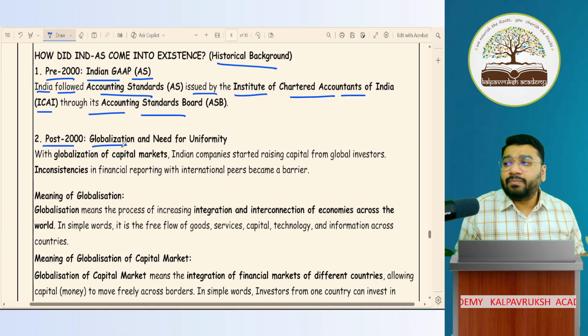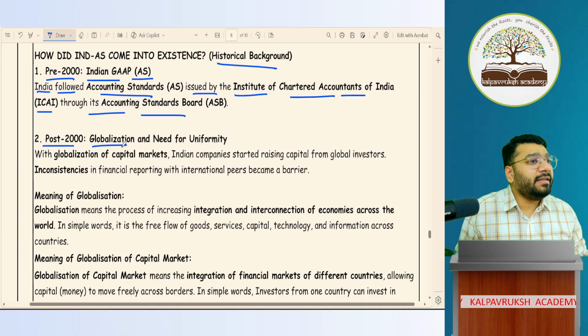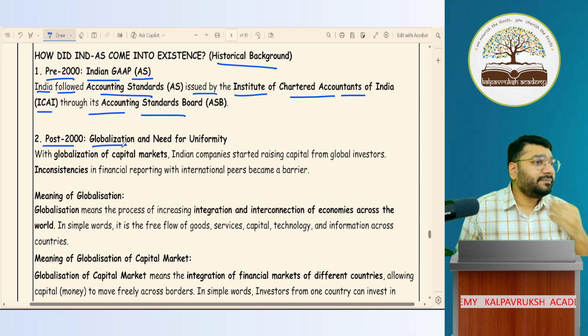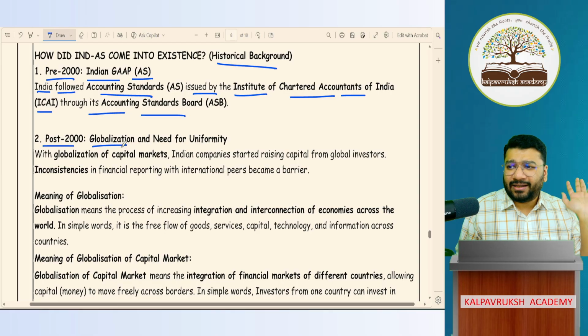Okay, ease of trading between two countries. Point taken. Anything else? Integration of national economy with international economy. Okay, point taken. Anything else? In simple layman language, which we can understand. All of us can understand.